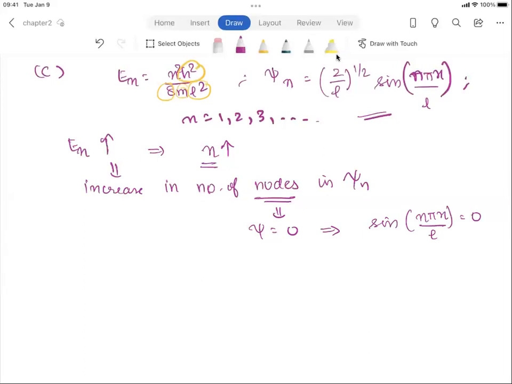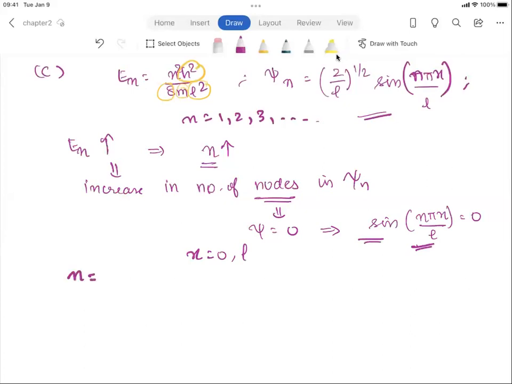We know that at x equals 0 and L, in both the cases, the sine value is going to be 0. You have nodes at the ends, but within the box, you have a node when x is not equal to 0 or L. For a value of x that is not equal to 0 and L, you have a node inside the box.